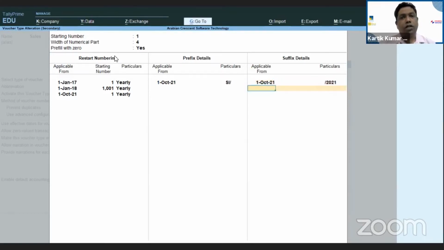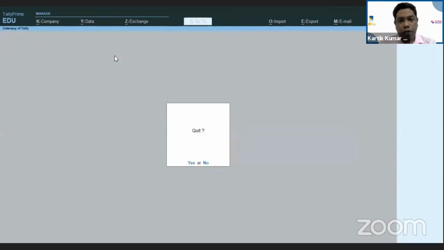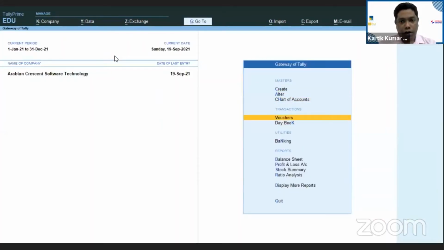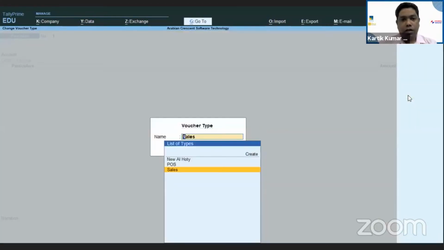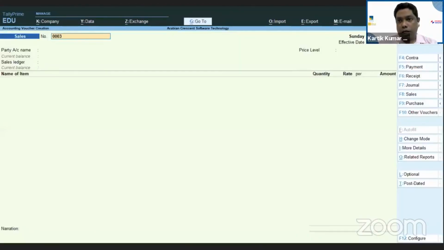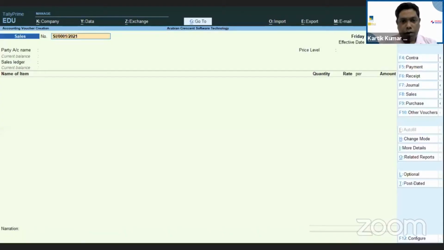Perfect. So all you need to do is save this particular voucher, or you can press Control A, it will be saved. Now, when I come to the voucher entry here, and I go into the sales invoice, and I select the date as 1st of October 21.